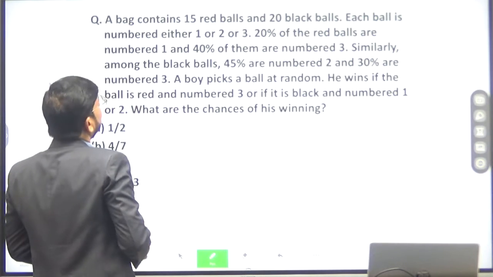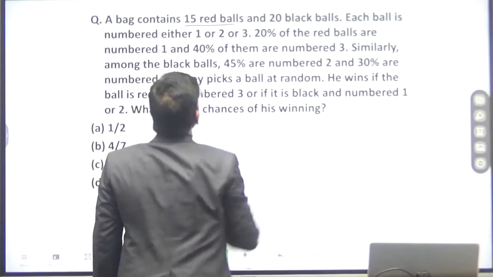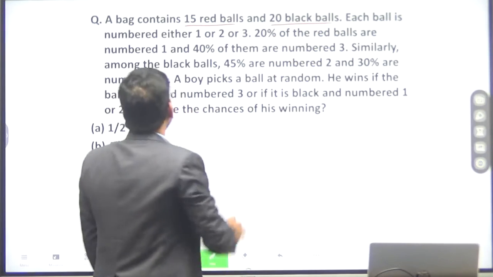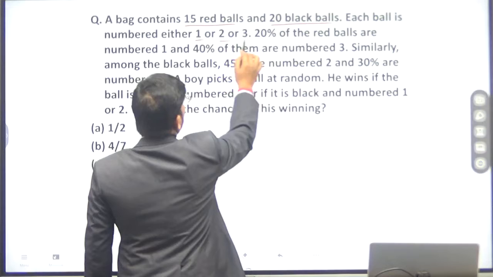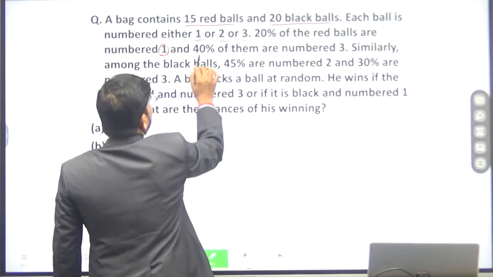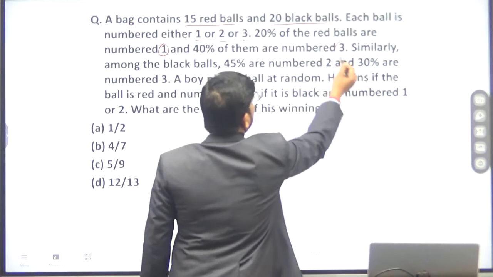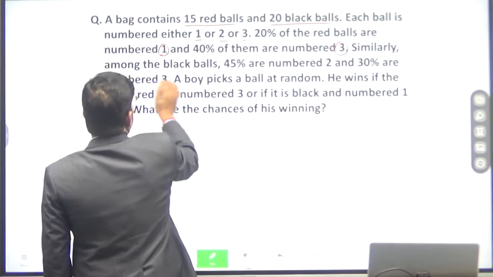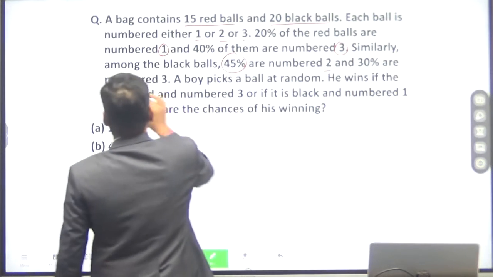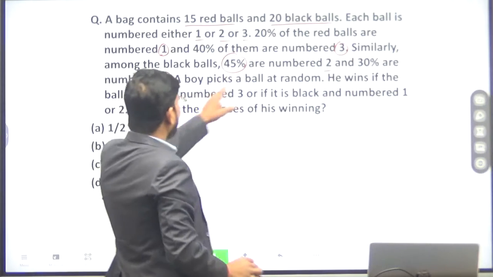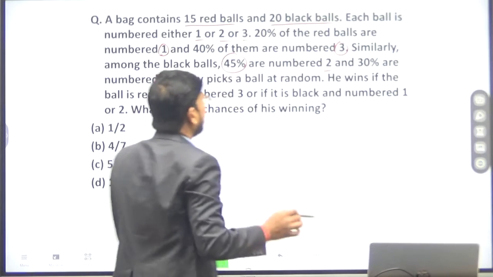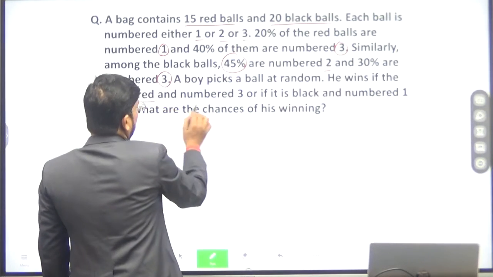The next question is, a bag contains 15 red balls and 20 black balls. Each ball is numbered either 1, 2 or 3. 20% of the red balls are numbered 1 and 40% of them are numbered 3. Similarly, among the black balls, 45% are numbered 2 and 30% are numbered 3. A boy picks a ball at random. He wins if the ball is red and numbered 3.